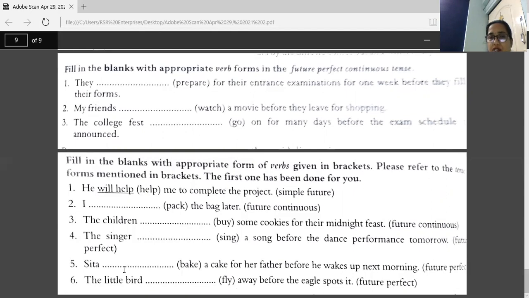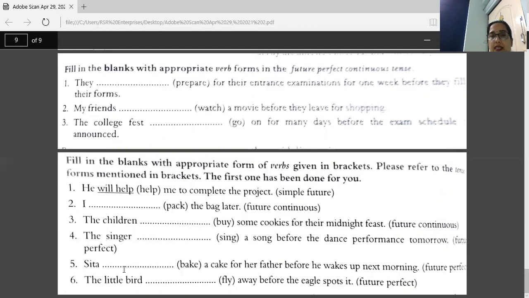Sita dash a cake for her father before he wakes up next morning. Tense is future perfect and word is bake. So what do you have to write here? Sita will have baked a cake for her father before he wakes up next morning.